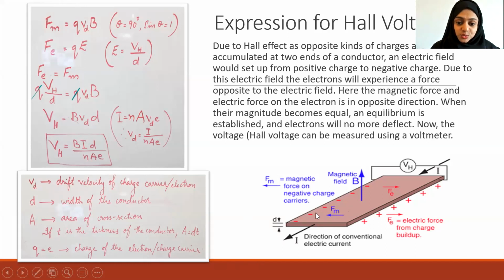So due to that force, what happens? The electrons will go and accumulate on one side, and on the other side the positive charge will accumulate. If there is a positive charge on one side and negative on the other, what will exist between them? An electric field.